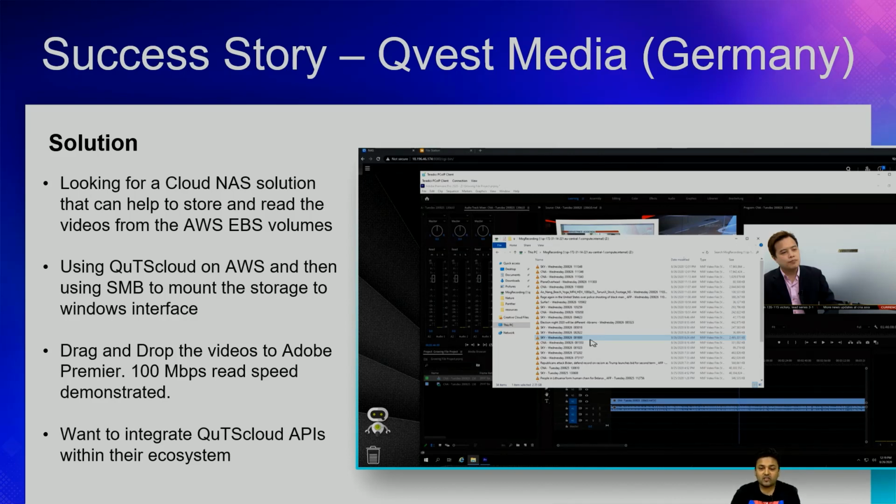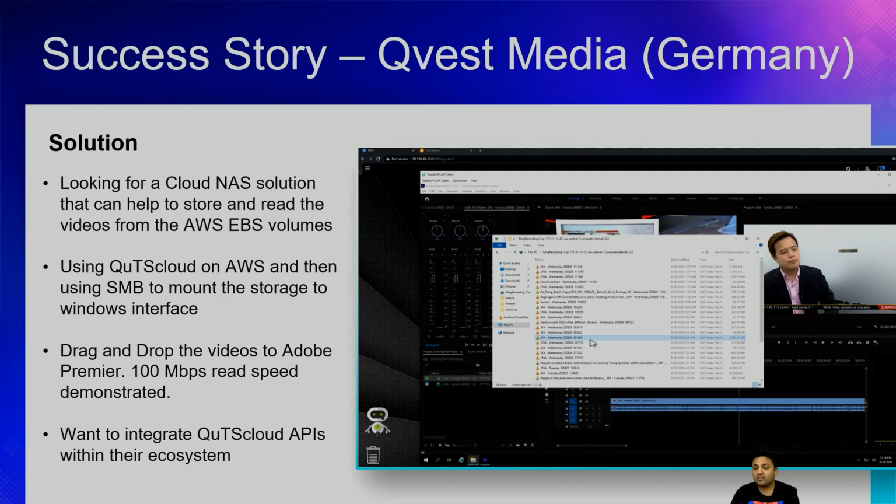So what they did, they used QuTScloud on AWS, and then using Samba, they mounted the QuTScloud storage onto their Windows virtual machine, as you can see here in the attached screenshot. So this is a screenshot provided by Qvest Media. What they're doing is all the videos that are there, they are basically dragging and dropping inside Adobe Premiere.